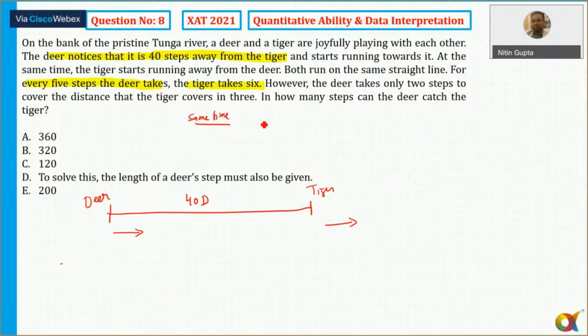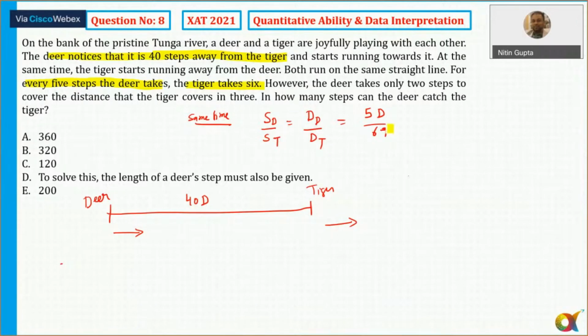In the same time, whenever the time is constant, the ratio of speed is always equal to the ratio of distances. So speed of deer to speed of tiger is equal to distance traveled by deer upon distance traveled by tiger in the same time. The deer takes 5 steps, one step of deer is D, so 5D. The tiger takes 6 steps, one step of tiger is T, so 6T. That is the ratio of speed here.